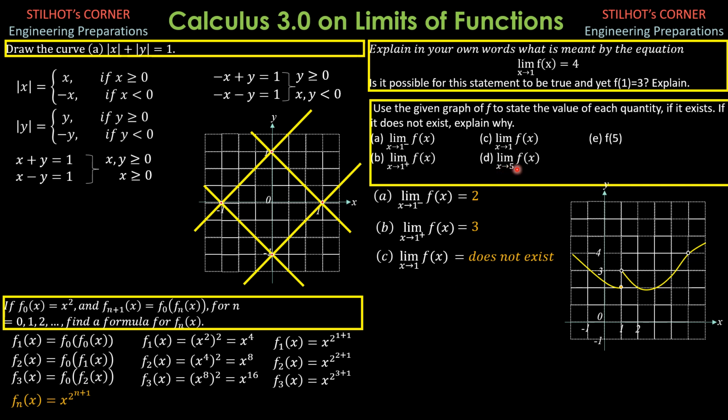Then the limit of f of x as x approaches 5, this is 1, 2, 3, 4, 5. It is here. Although this is an open dot, just to the left and just to the right, they are both equal to 4. So therefore, the answer is 4. Limit of f of x as x approaches 5 is equal to 4.